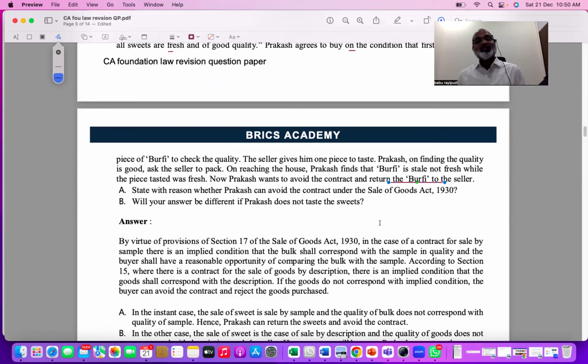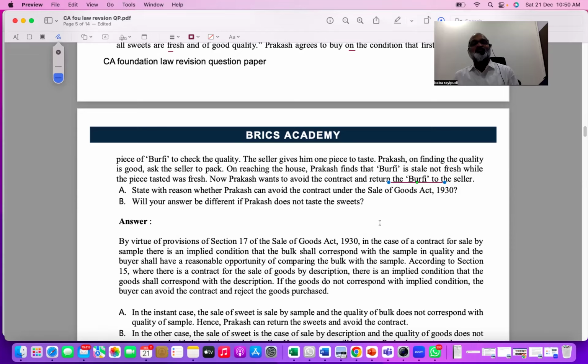One of the very important implied conditions is that when the seller has given a sample or a description, the goods delivered to the buyer should match the sample and description. If at the time of selling the goods the seller has given any description or sample, the bulk of the goods after delivery should match the sample shown.